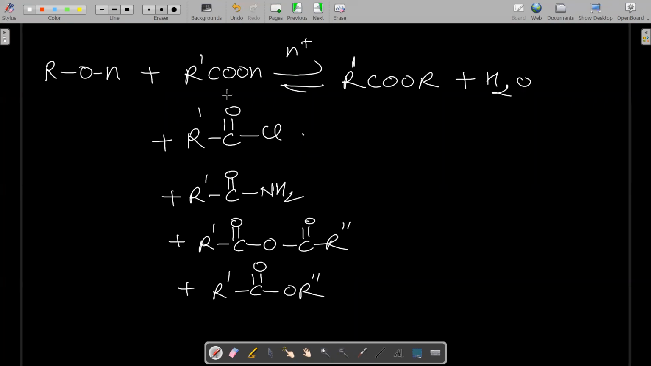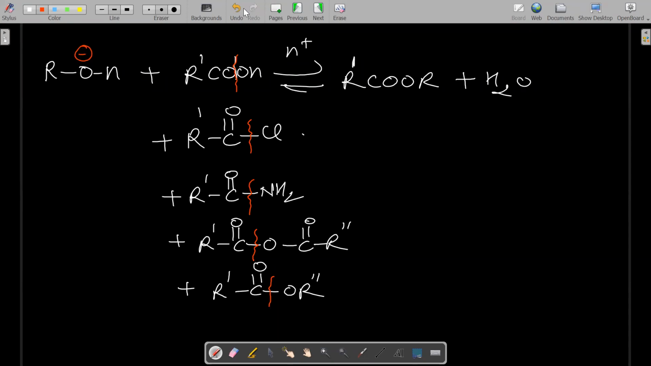Okay, in this case also, where is the cleavage? Here is the cleavage. Always the cleavage occurs from this side, OH. Here the cleavage occurs from the Cl side. Here the cleavage occurs from NH2. So these are the acyl group. What is the acyl group? R dash CO. So in all cases, the acyl group will be attached with the RO dash group. This is the RO dash group.